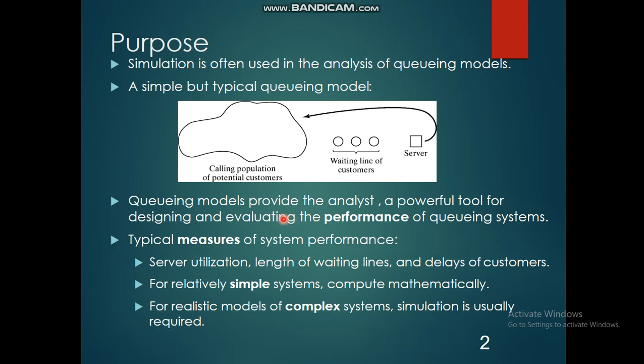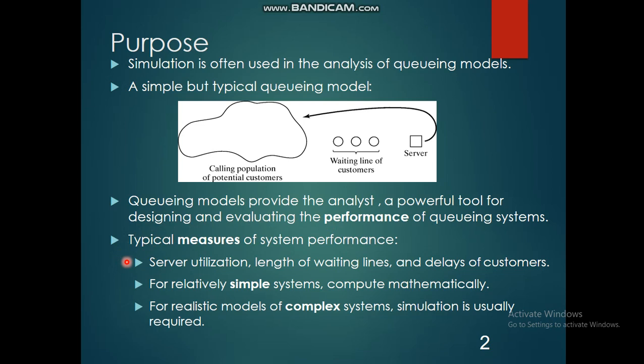How do you measure this queuing system performance? We can calculate server utilization, length of waiting lines, delays of customers, or how many customers are waiting in the queue. These are the measures to calculate the system performance. But systems may be complex or simple.